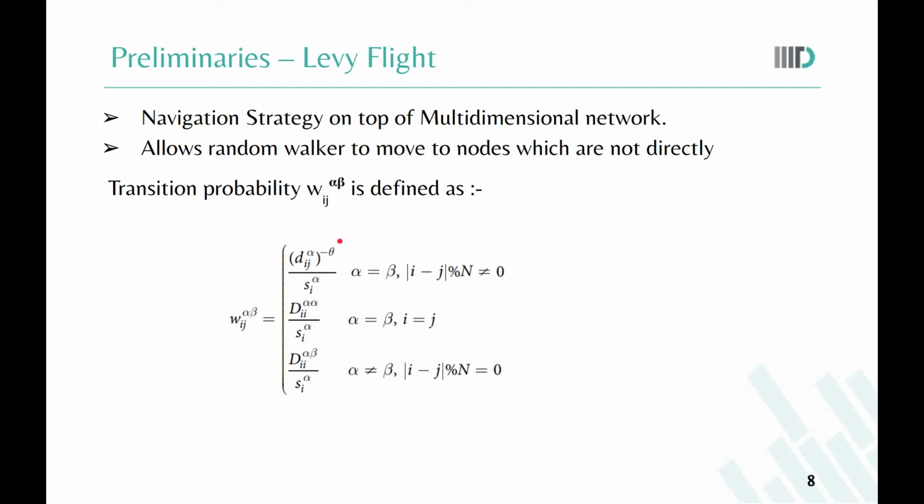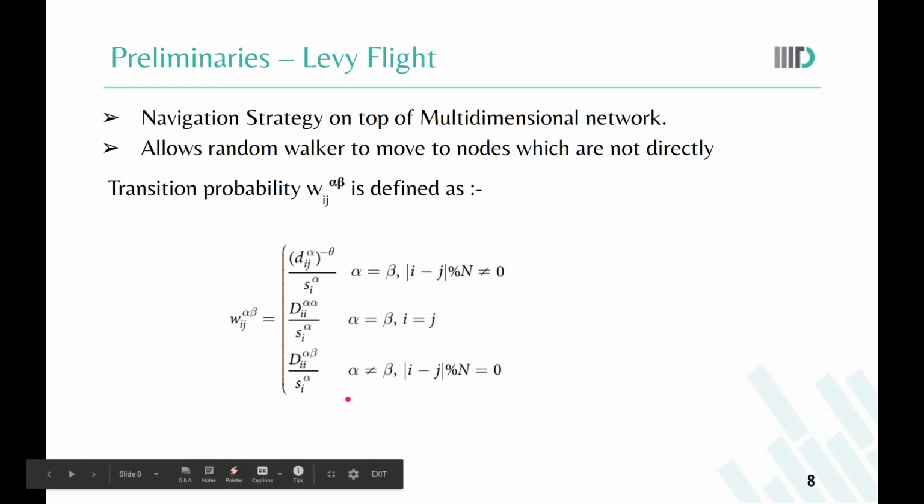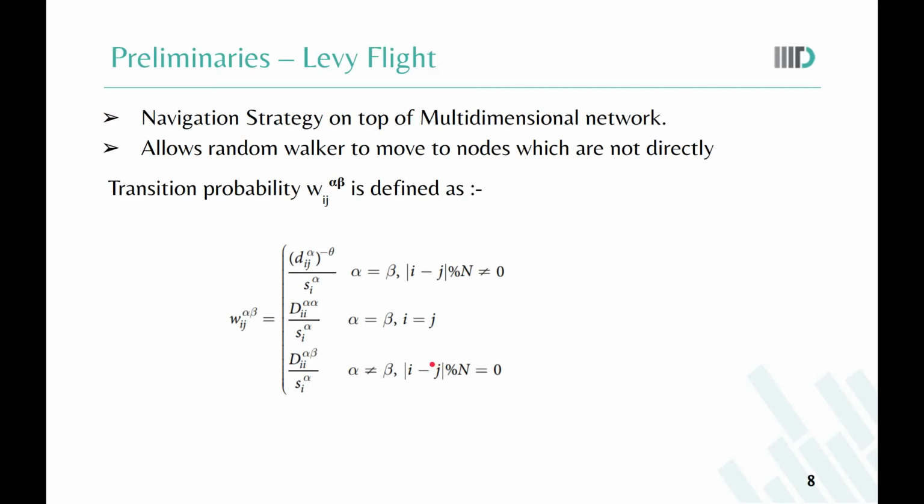At each node, the random walker has three possibilities. First, to move to node j in the same layer, which is described by the first equation. Second is to stay at the same node, which is described by the second equation. And third is to move to some other layer beta, which is described by the third equation. One important point to note here is that while moving to a different layer beta, a random walker can only move to the same node i in layer beta. At the end, Si alpha is the normalization term.